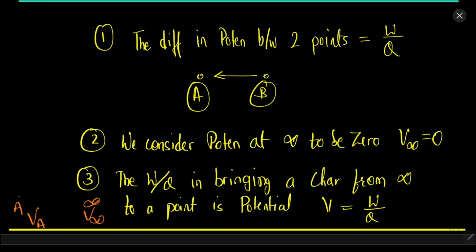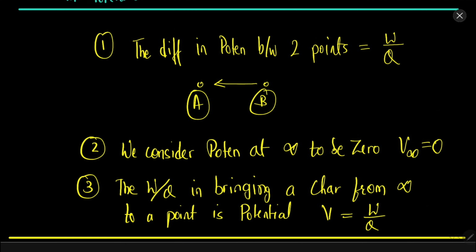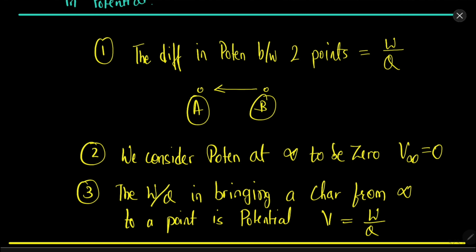So we just write Va minus V infinity equal to work done upon charge. Ultimately V infinity is 0. So what we get? Va equal to work done upon charge. That's why we say that the potential is equal to the work done per unit charge when the charge is moved from infinity, because the potential of infinity is considered to be 0. Potential is a reference. We can consider the 0 level anywhere, wherever we want.